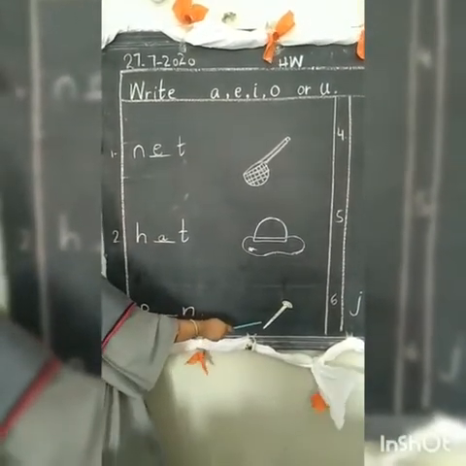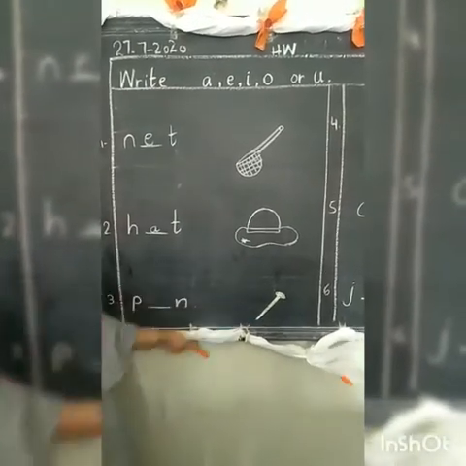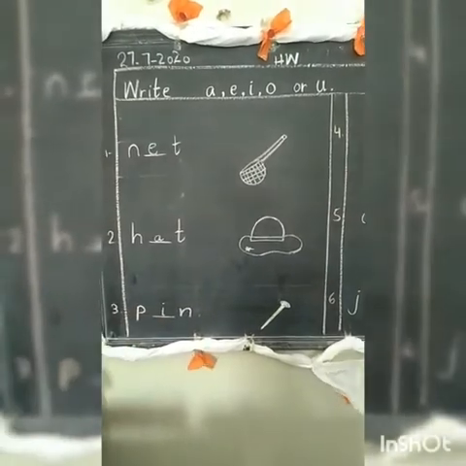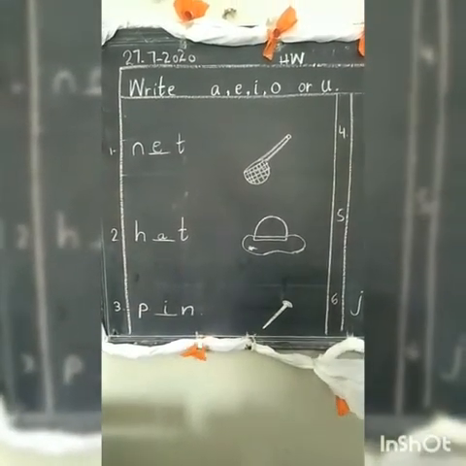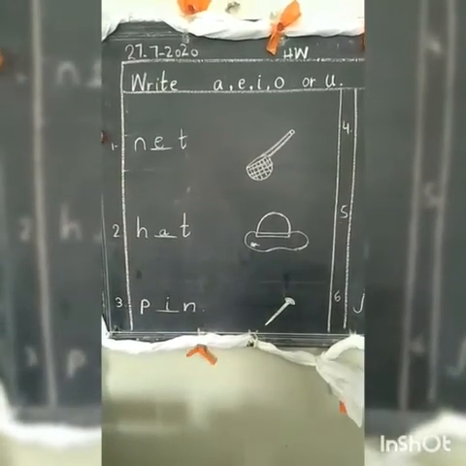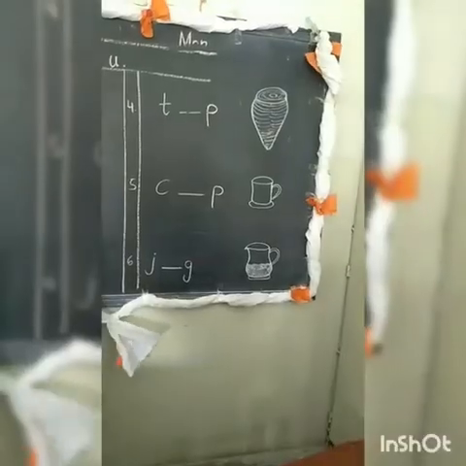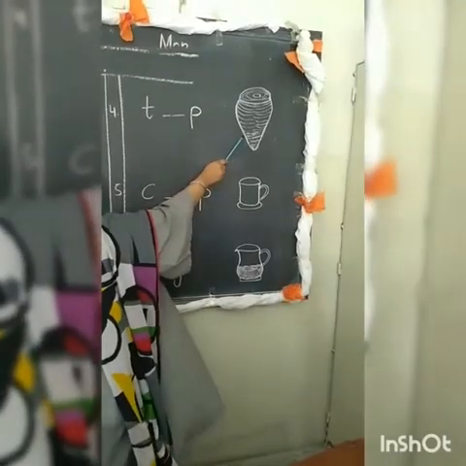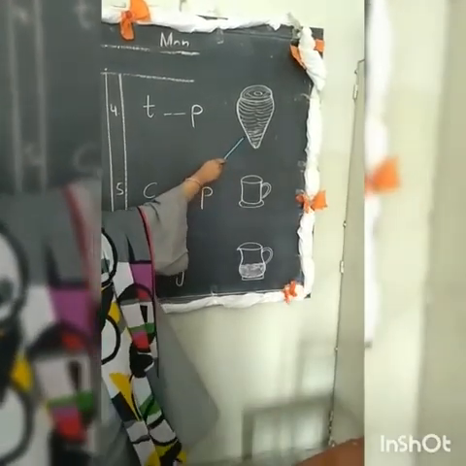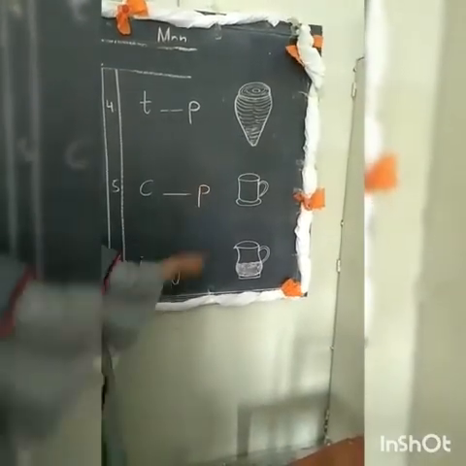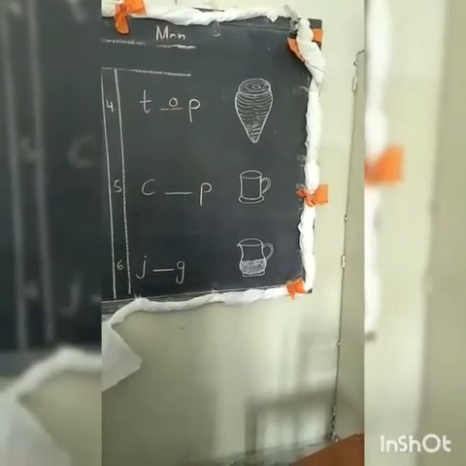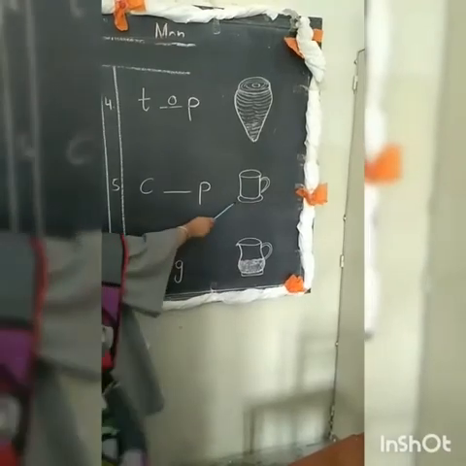Now look at the third picture. What is this? Pen. What comes in the middle? I. Okay. Now look at the fourth blank. What is this picture? Top. What comes in the middle? O.